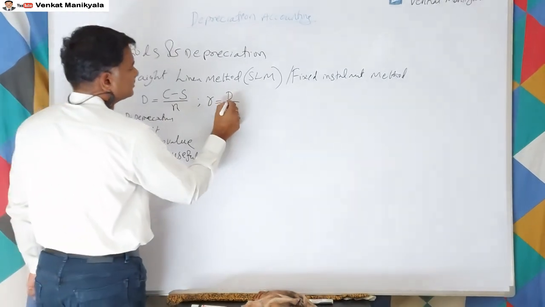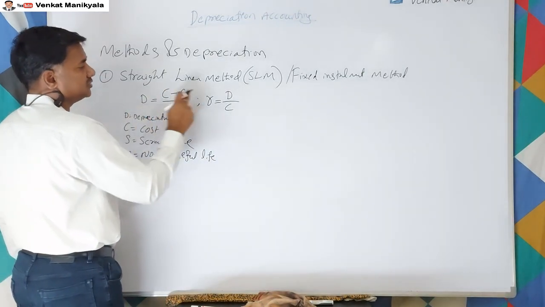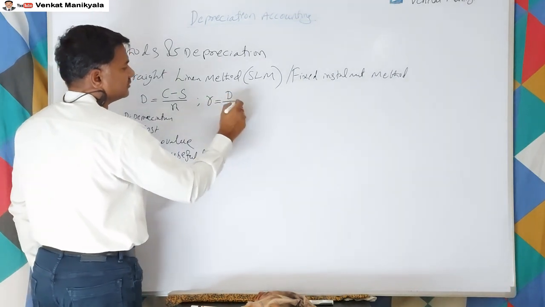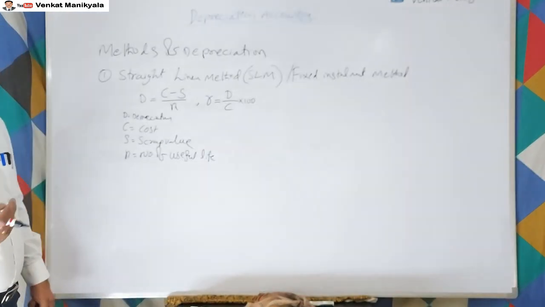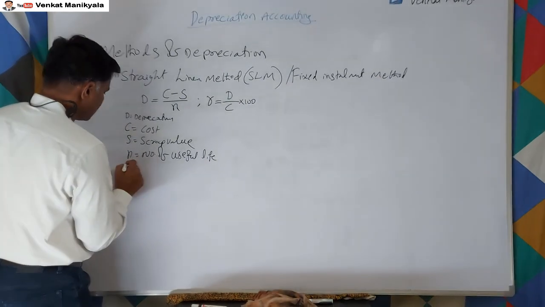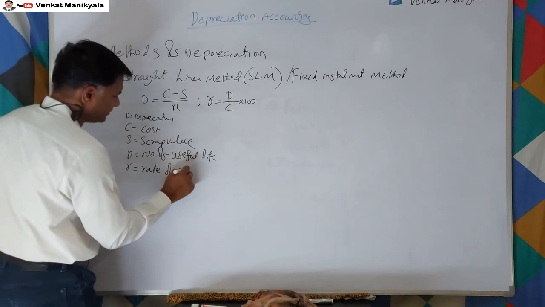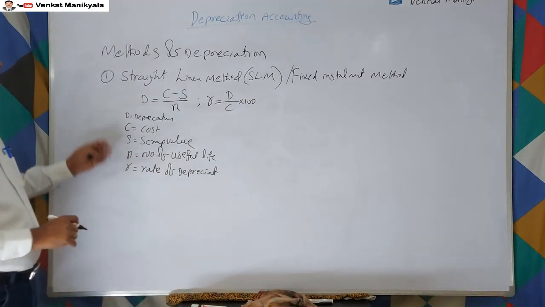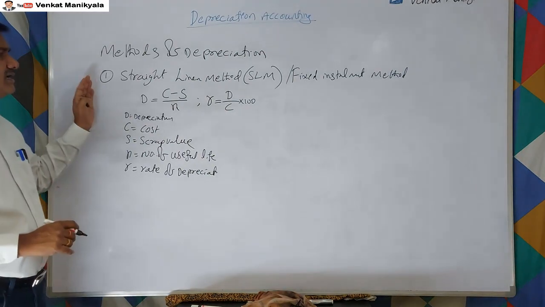So depreciation per year or per period divided by total cost, multiplied by 100, gives the rate of depreciation, where R is equal to rate of depreciation. This is one variety of calculating depreciation under the straight line method.